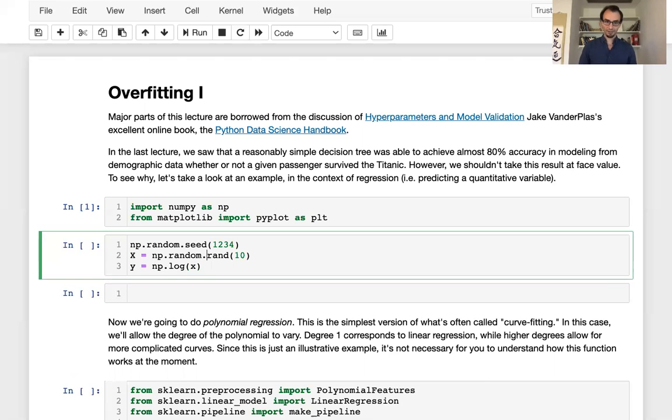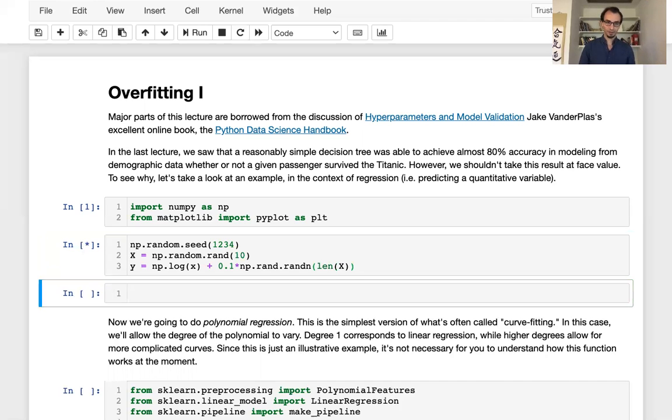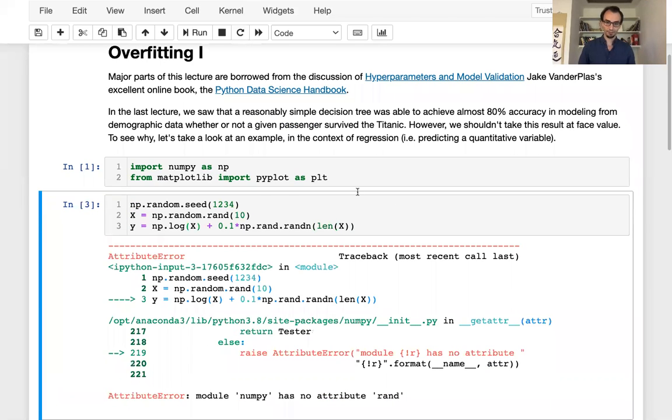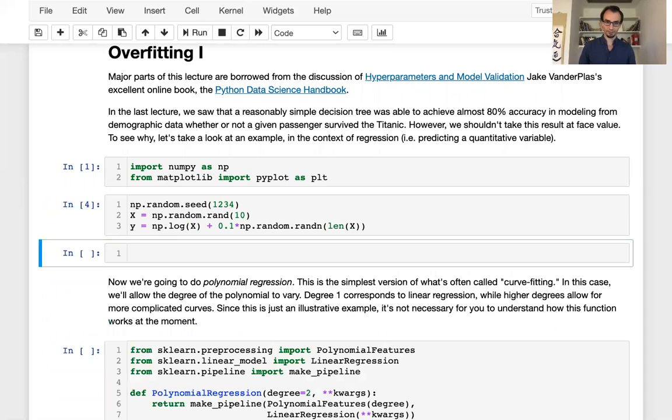And then I don't want exactly the log of x. I'm just going to add some random noise. So np.random.randn. This is bell curve shaped noise with the same length as x. Oh, and I need to capitalize my x. There we go. Oh, no. np.random.random. There we go.